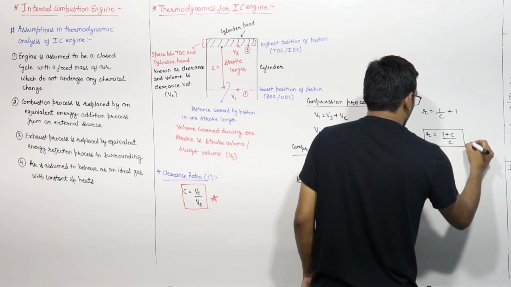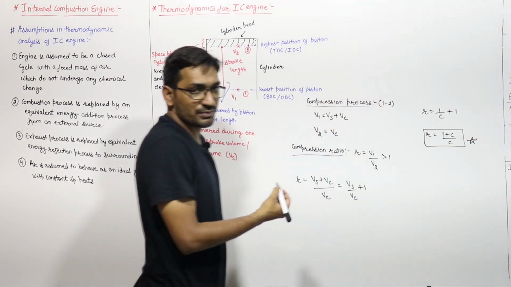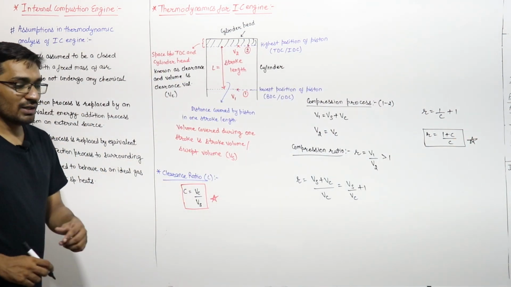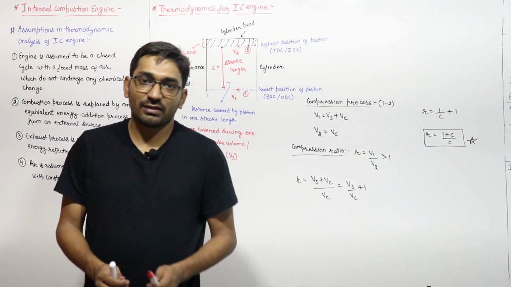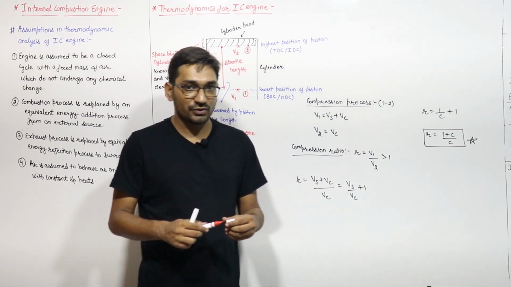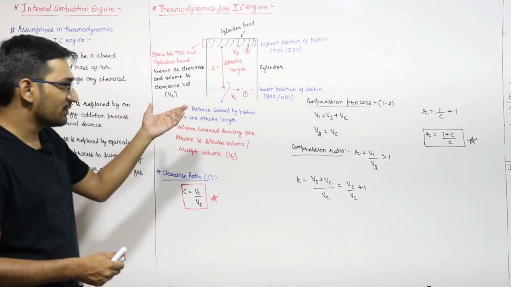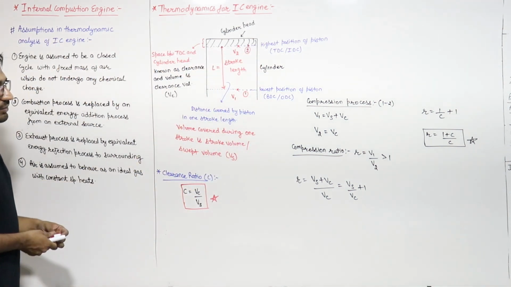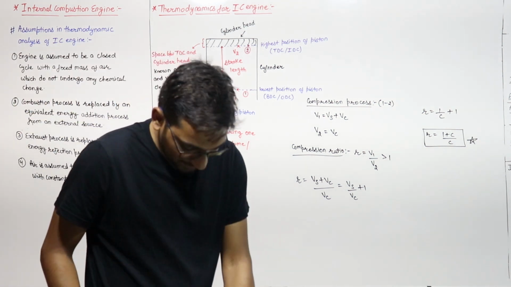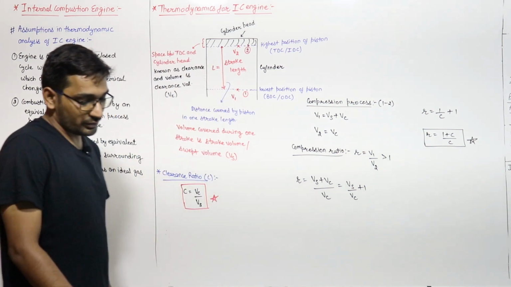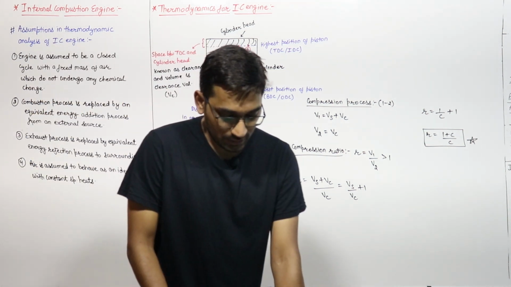You have to remember these terms, because if a question comes from the IC engine, it will not be a very difficult or lengthy question. You can solve it very easily, so just remember these formulas. The compression ratio will be equal to (1 plus C) divided by C.